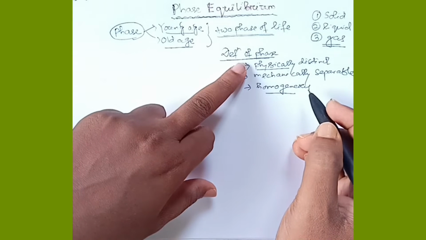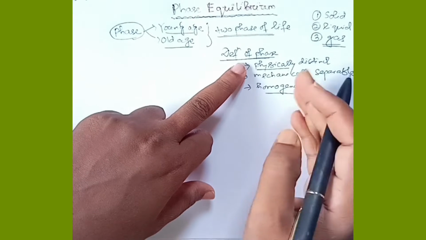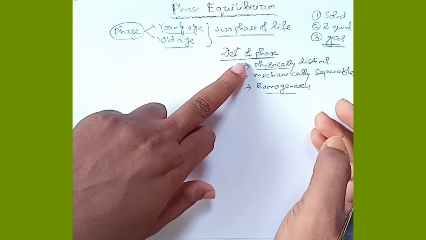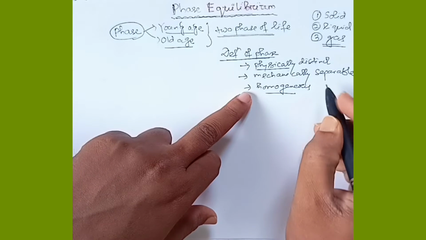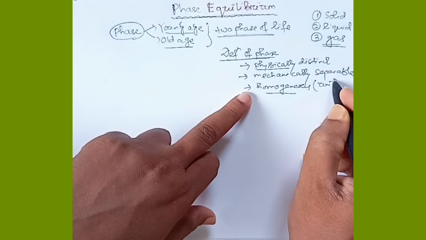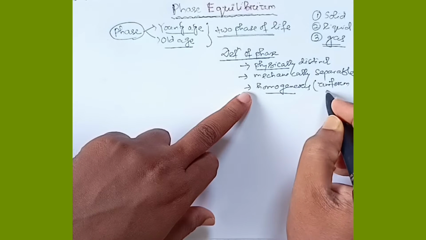Physically distinct means we can segregate the substances. Mechanically separable and homogeneous. Homogeneous we can think of as a uniform mixture.